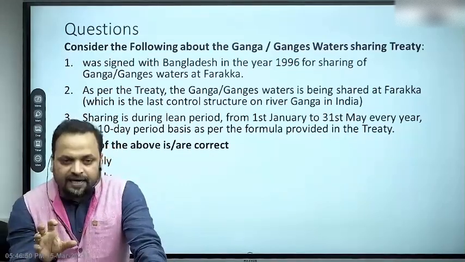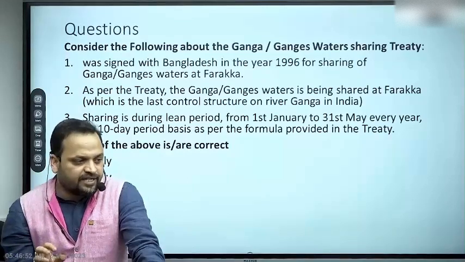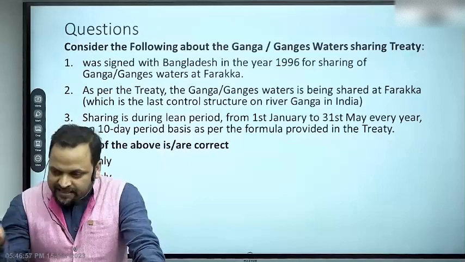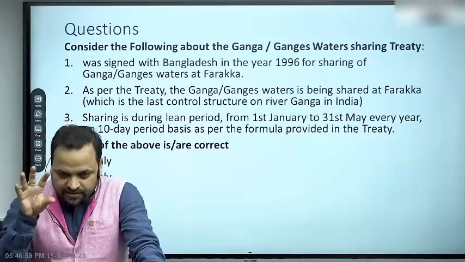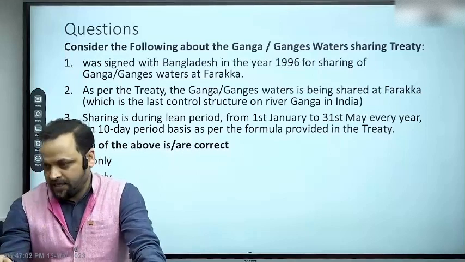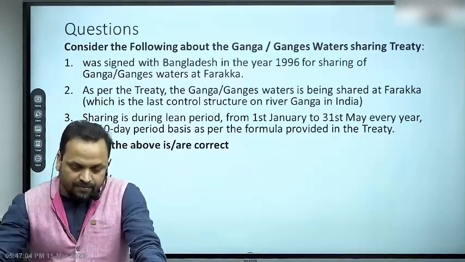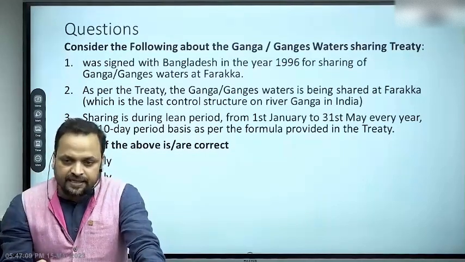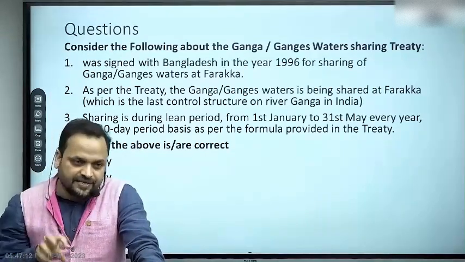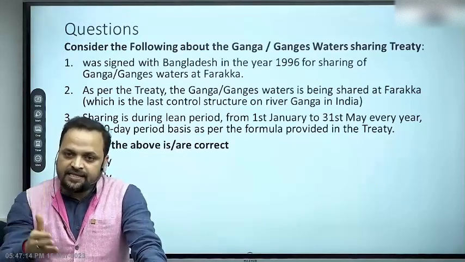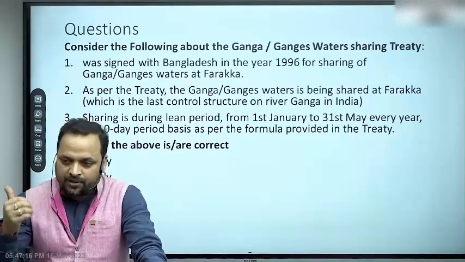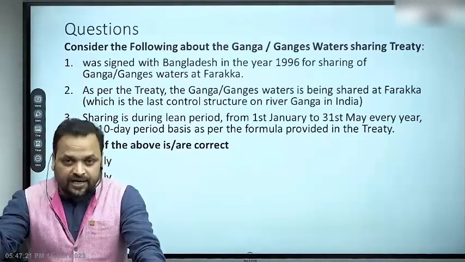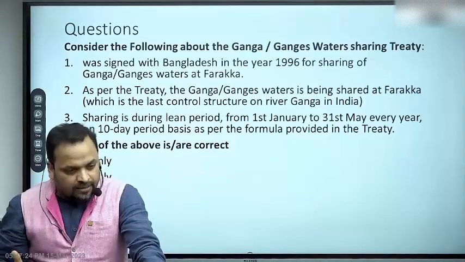Then a perennial area of cooperation which requires consistent management is water resources. As I said, the GBM basin is the world's second largest hydrological region as far as discharge of fresh water is concerned, after the Amazon. Now the GBM basin is a transboundary basin, meaning the rivers comprising it flow through different countries. So if you see, the Ganges has tributaries coming from Nepal also. Brahmaputra has tributaries coming from Bhutan also. Right. Brahmaputra originates in China, flows through India, and then goes into Bangladesh.